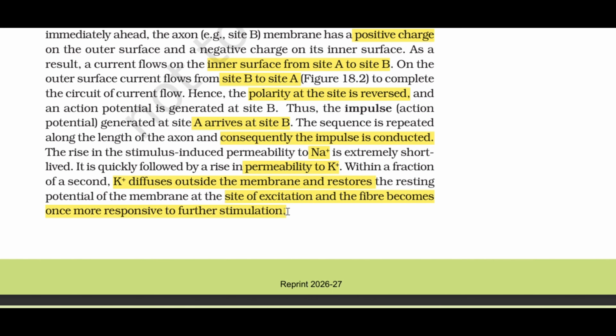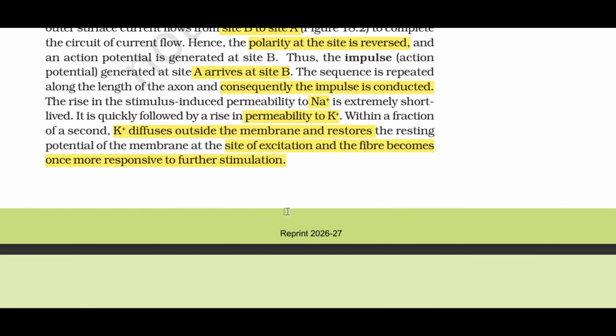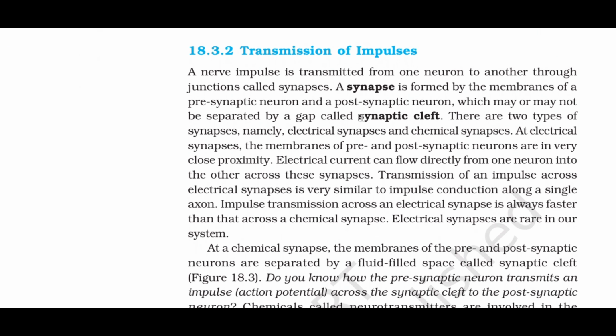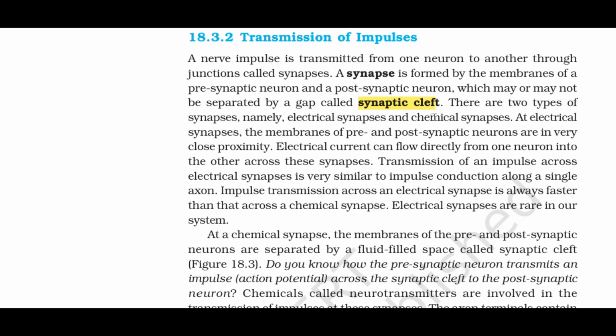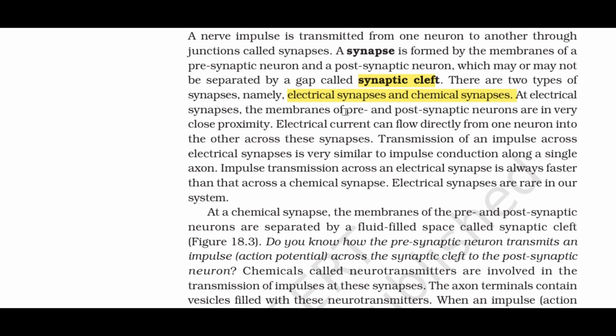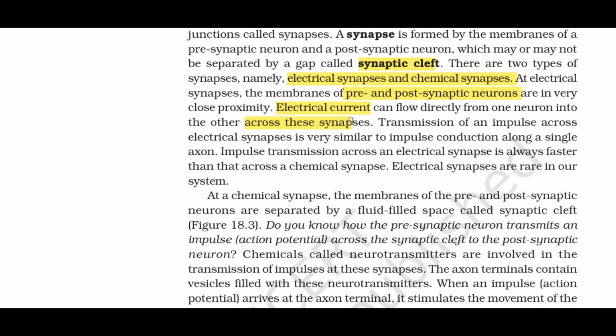Transmission of impulses. A nerve impulse is transmitted from one neuron to another through junctions called synapses. A synapse is formed by the membranes of a presynaptic neuron and a postsynaptic neuron, which may or may not be separated by a gap called the synaptic cleft. There are two types of synapses, namely, electrical synapses and chemical synapses. At electrical synapses, the membranes of pre- and postsynaptic neurons are in very close proximity. Electrical current can flow directly from one neuron into the other across these synapses.